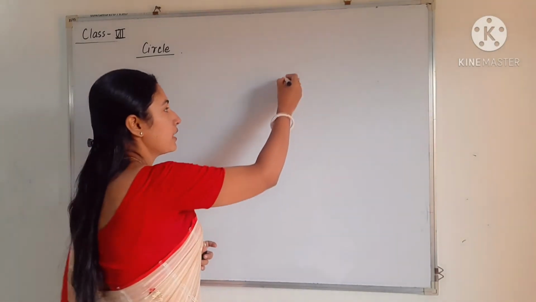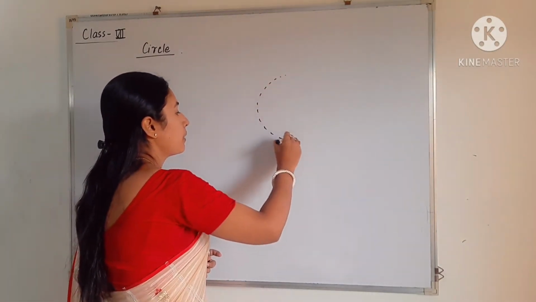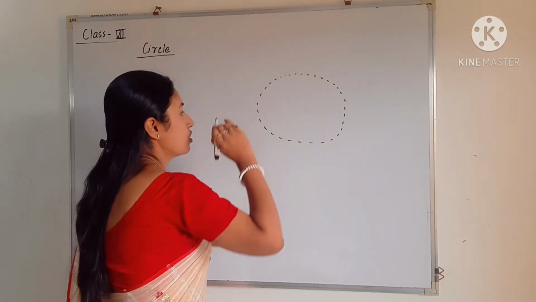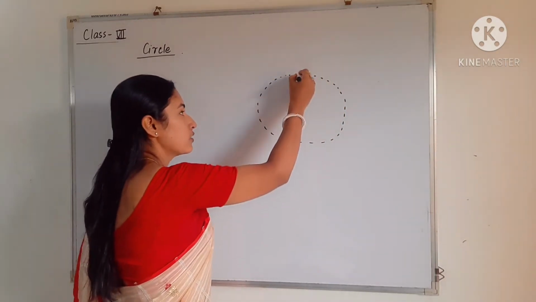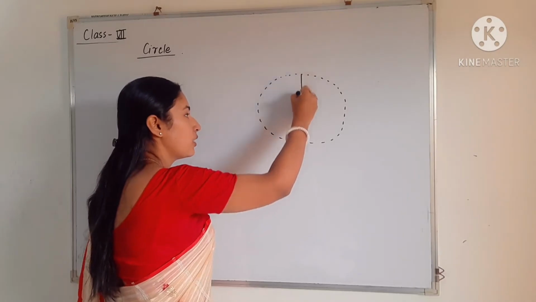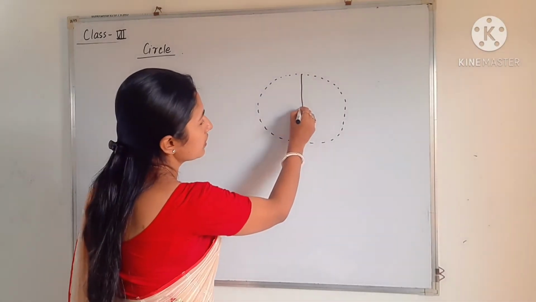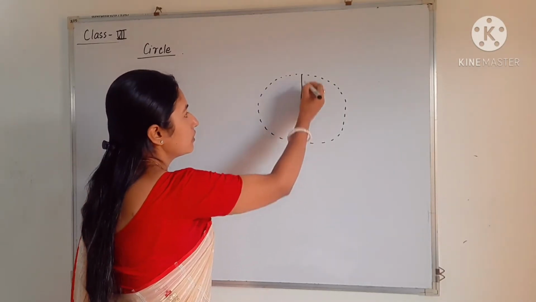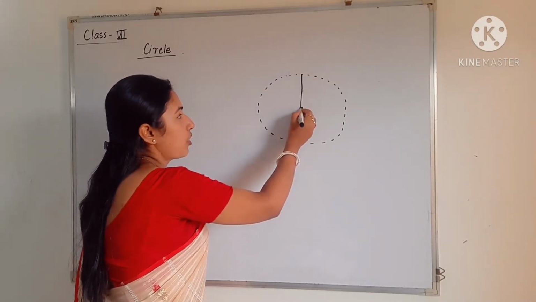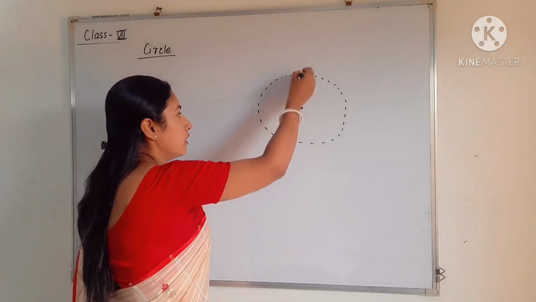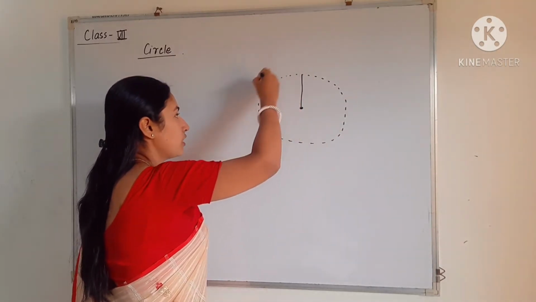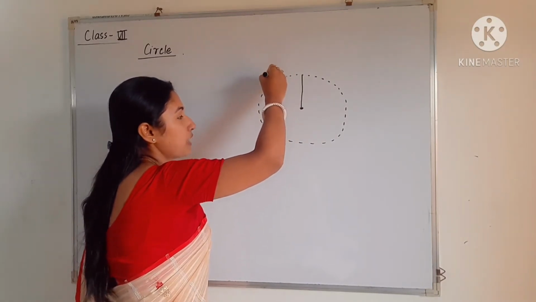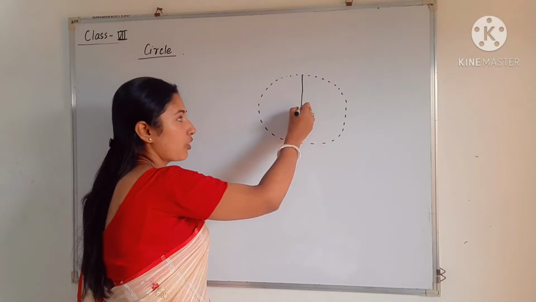So see, there are many points on a plain paper. If you draw many points, they should be at an equal distance. Every point should be at an equal distance from a fixed point. Say this is the fixed point. Suppose this is the fixed point, and this point and this point. If we take all the points one by one, the distance from that point to this fixed point should be the same.